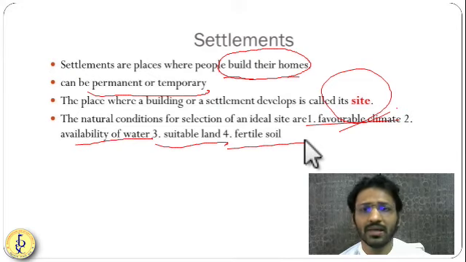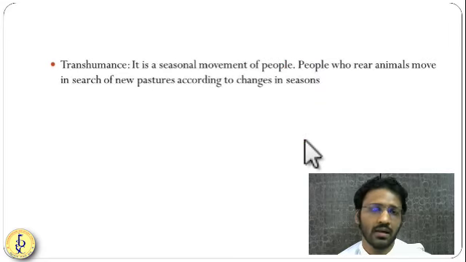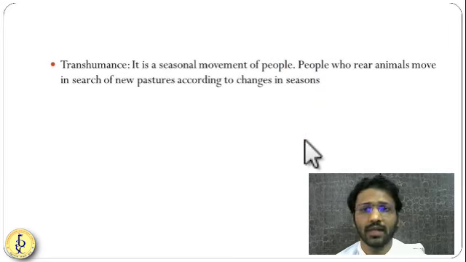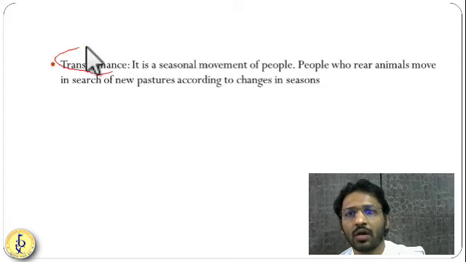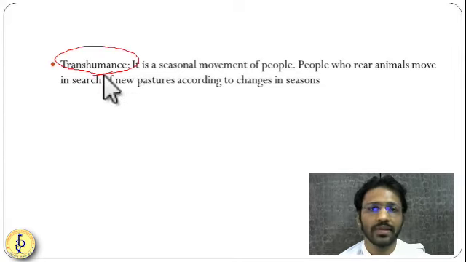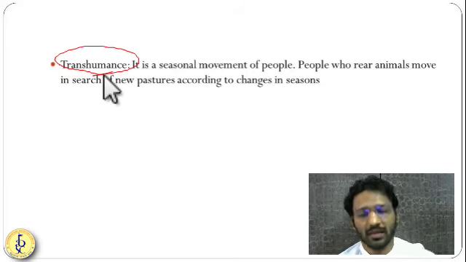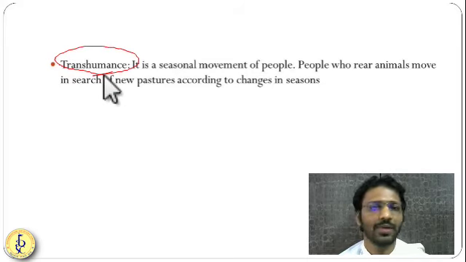Now, let us understand these temporary types of settlement. One example of this is called transhumance. What is this transhumance? Here these people seasonally migrate, like I told you about Dabewala, but Dabewala is not a transhumance. Transhumance is generally done by the shepherds.